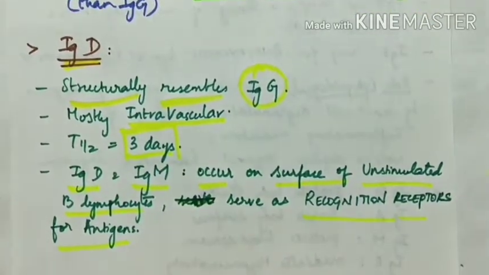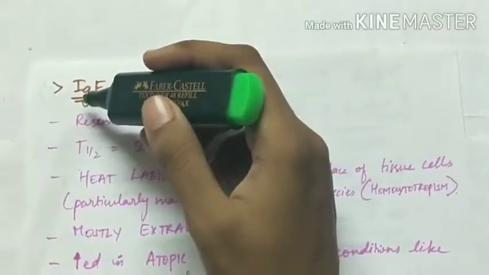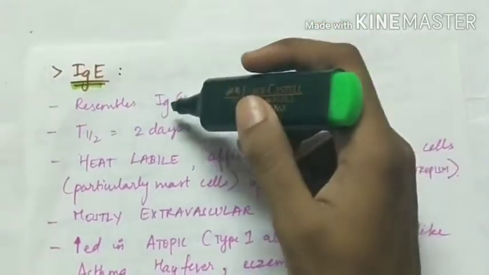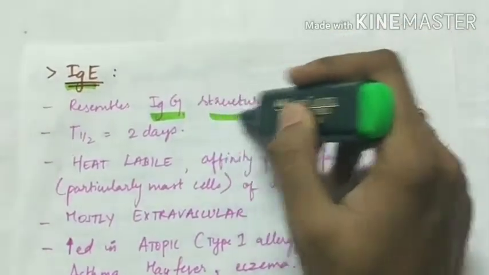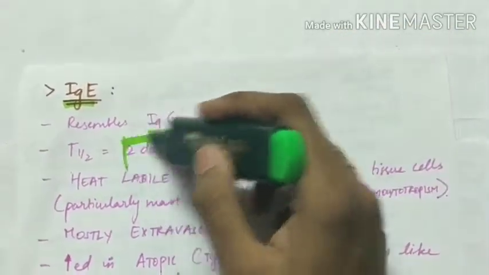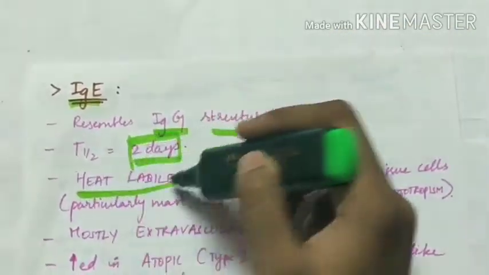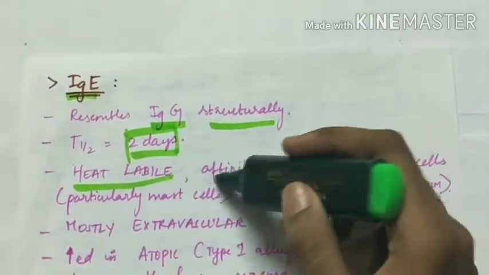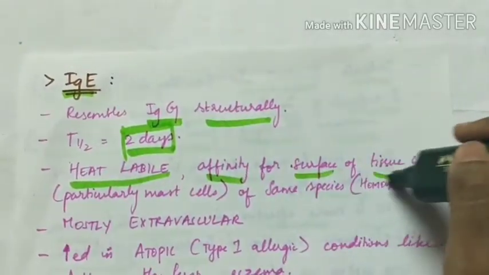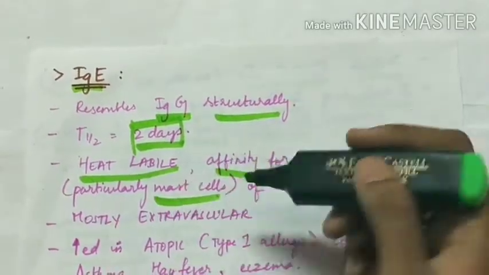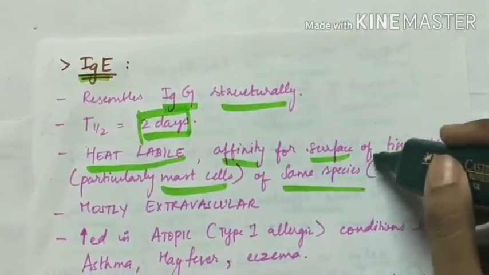The last class of antibody is IgE. Immunoglobulin E resembles IgG structurally. Half-life is about 2 days. It is heat labile and it has affinity for the surface of tissue cells, particularly mast cells of the same species. So it exhibits homocytotropism.